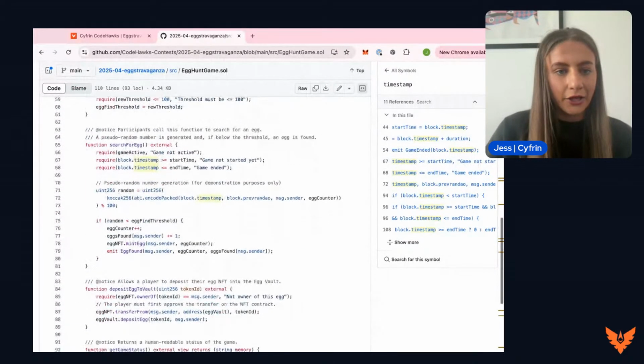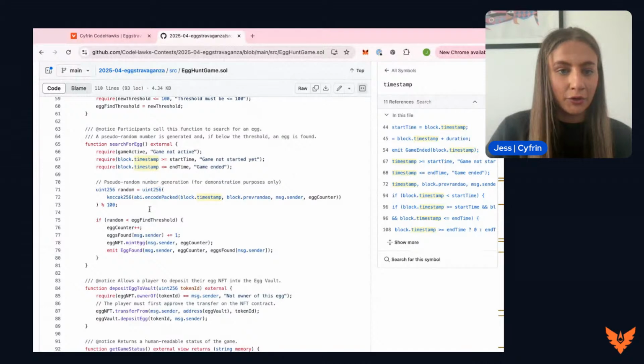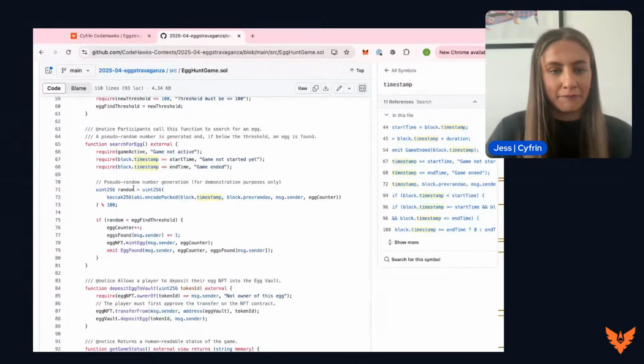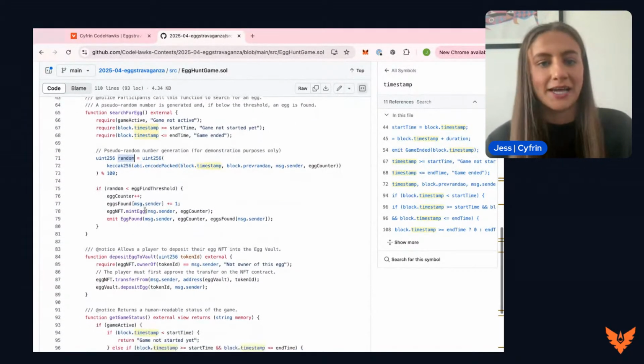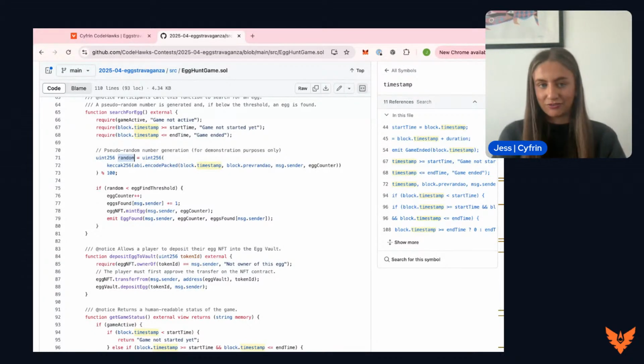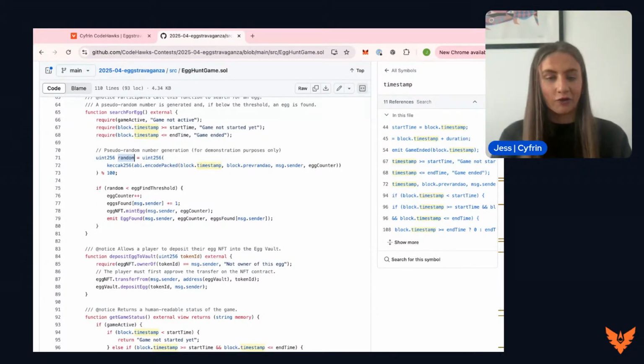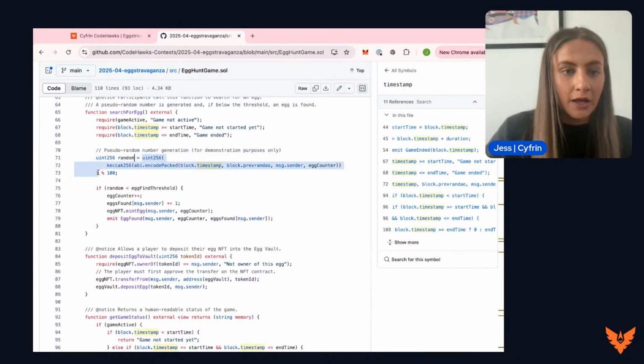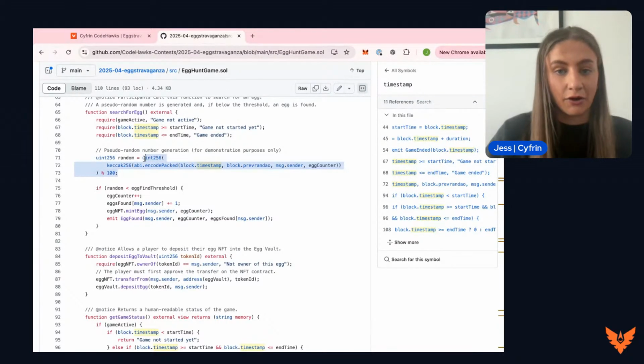Next, we are going to generate the random number. So using this random number generator, which takes our block timestamp and our address and the contract's, we're going to generate a random number, and we are then going to test to see if it's below the threshold. First of all, we're going to generate the random number, then we're going to use the modulus 100. So this is going to make sure that our random number is between 0 and 100. And we are then going to test to see if our random number is lower than the threshold.